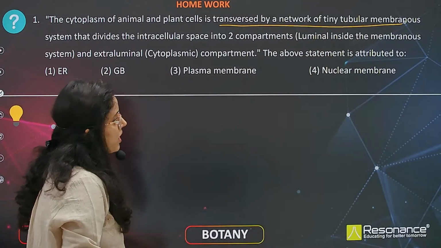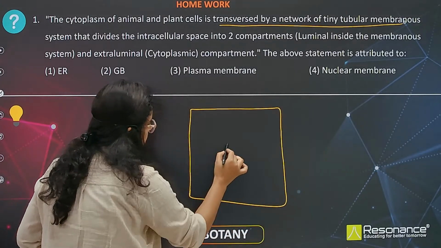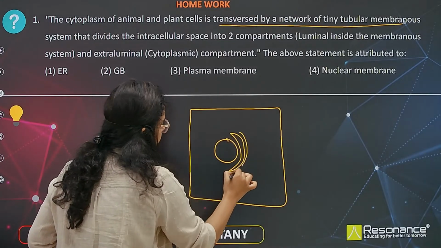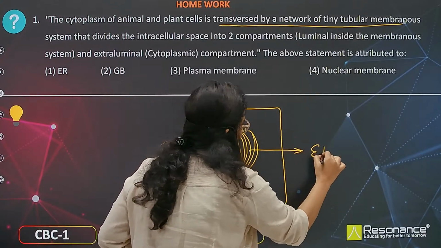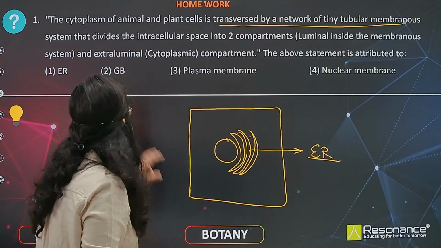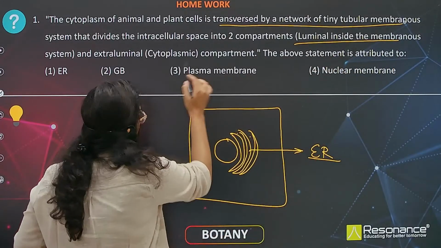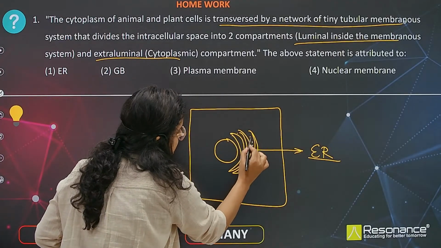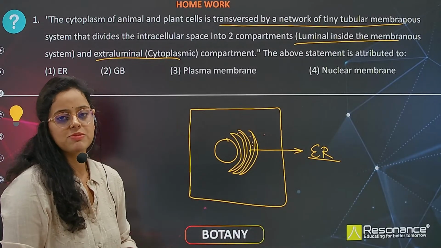If you see the cell at the center, typically we draw the nucleus, and the tubular like structures are basically endoplasmic reticulum. The cytoplasm present inside the membrane is called luminal, and the cytoplasm outside the endoplasmic reticulum is called extraluminal cytoplasm compartment.